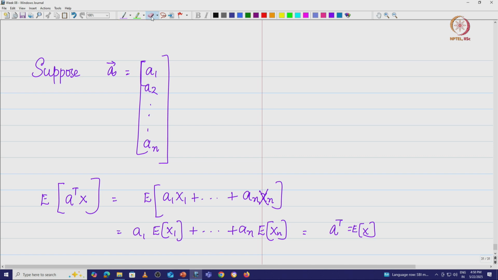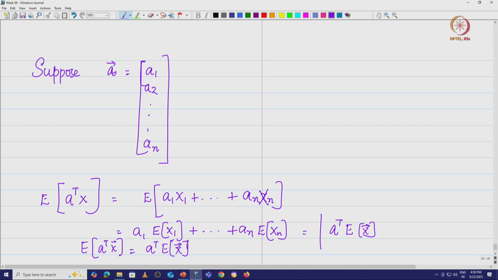So, the expected value of A transpose x is nothing but A transpose E of x, where E of x is a vector. This is what we have.